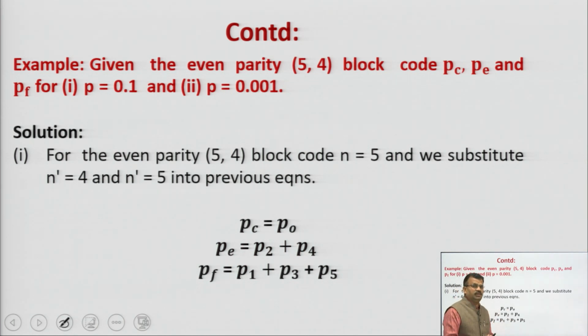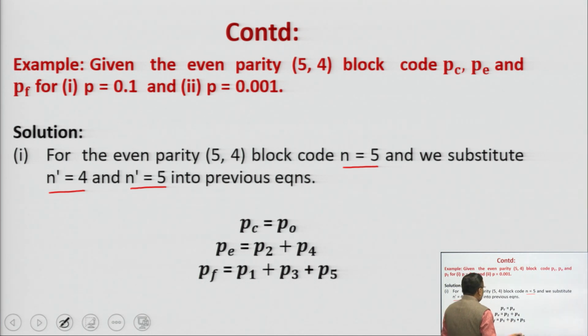Now, this is an example, let us understand it from the example. In this example, given an even parity (5,4) block code, you have to determine Pc, Pe and Pf for p equal to 0.1 and p equal to 0.01. So, for the even parity (5,4) block code, n is equal to 5, and n' is equal to 4. Okay, you can put it here.